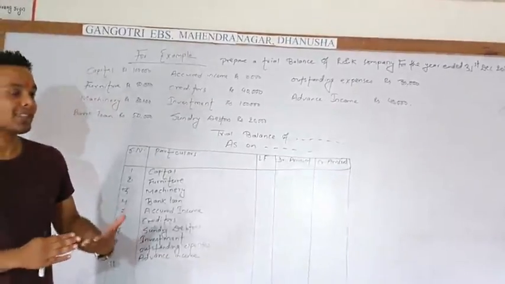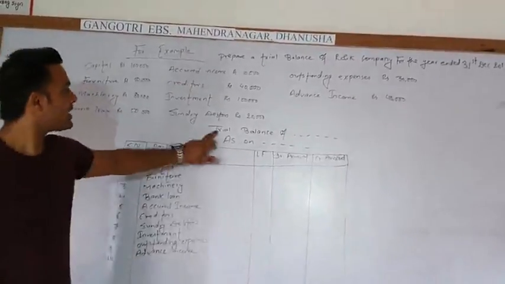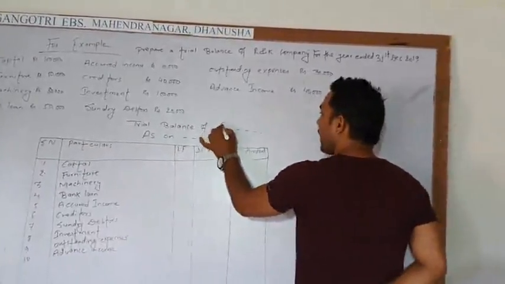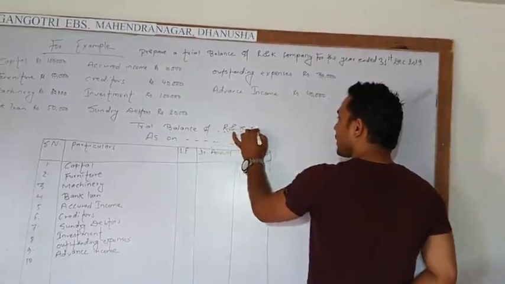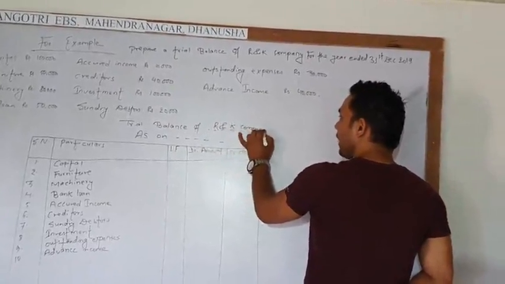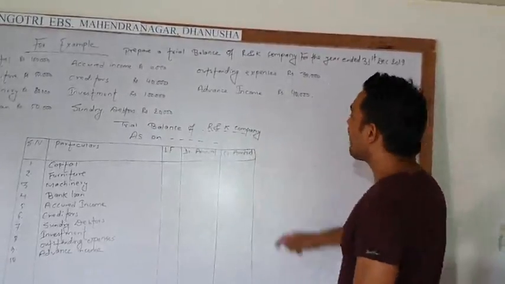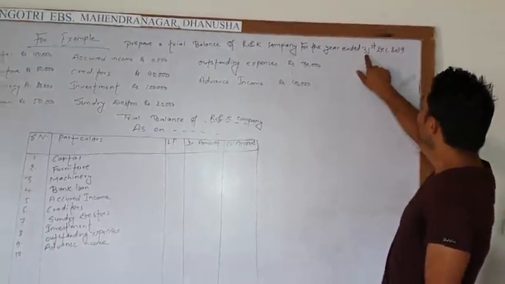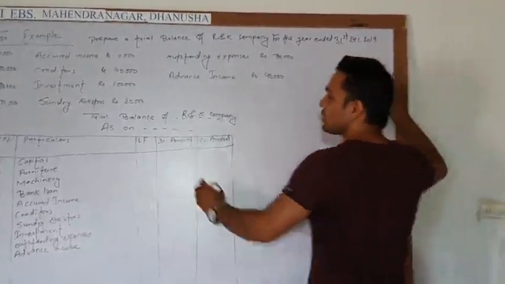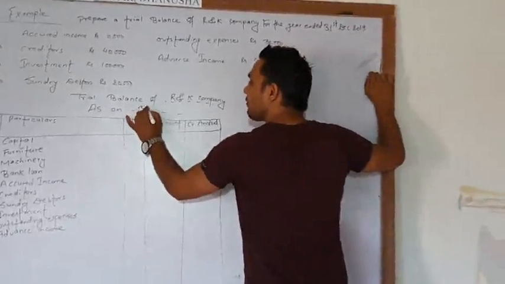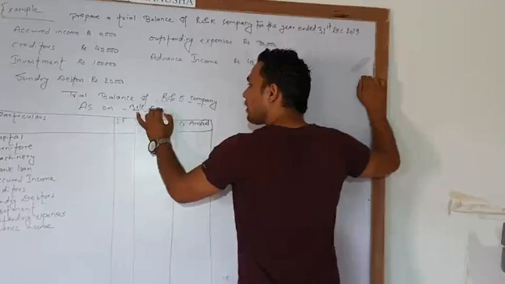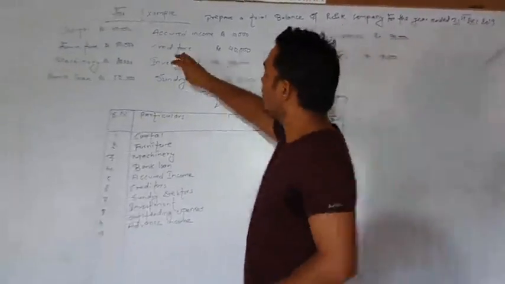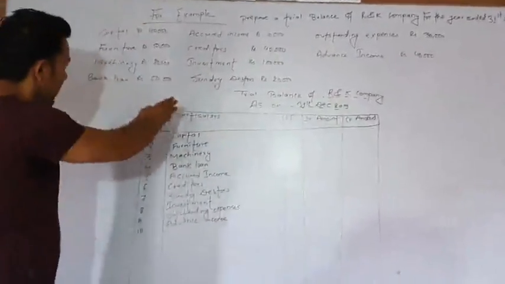At the first step, you have to write the heading: trial balance of, and here the name of the company is given, so we write RK Company. First of all, we write the name of the company: Trial balance of RK Company. Here the date is given, 31st December 2019, so we write it here. I have just copied these items in a format.